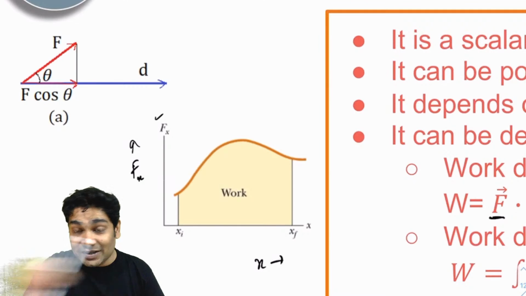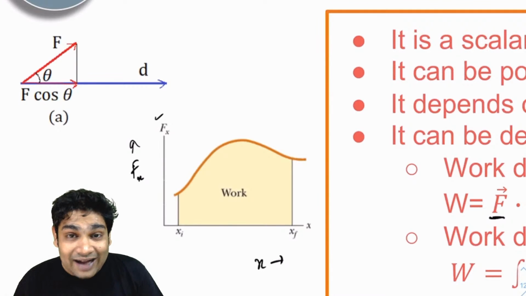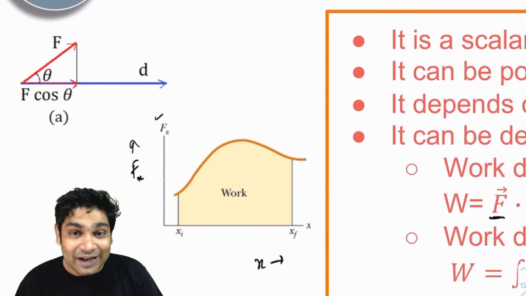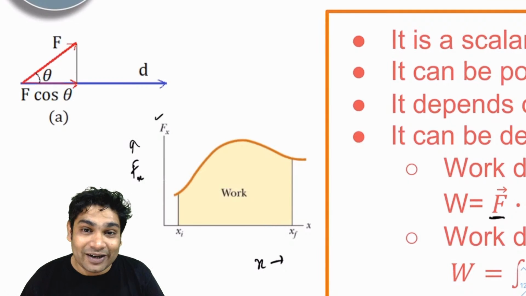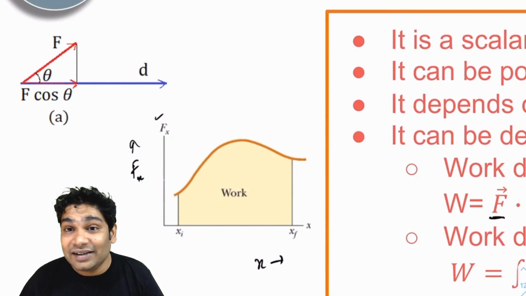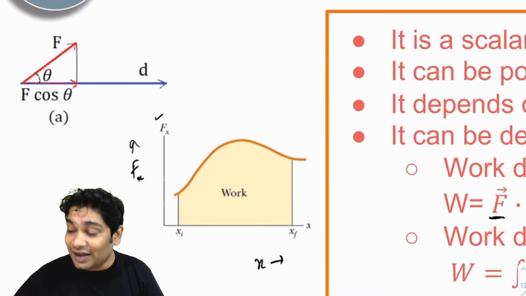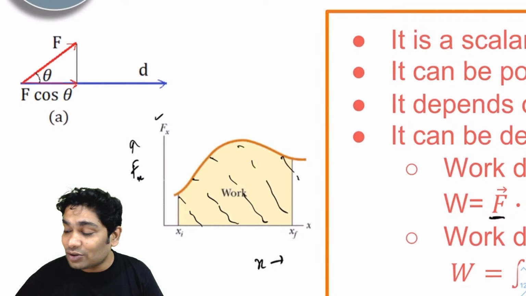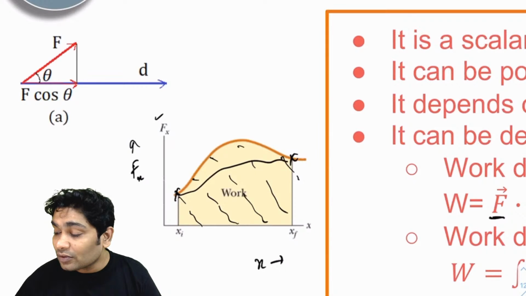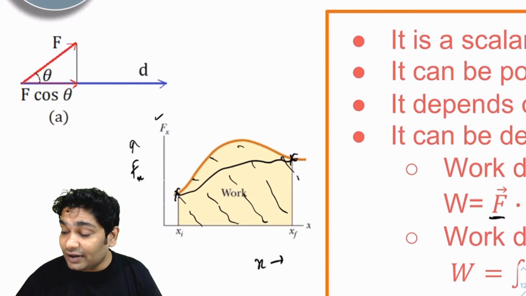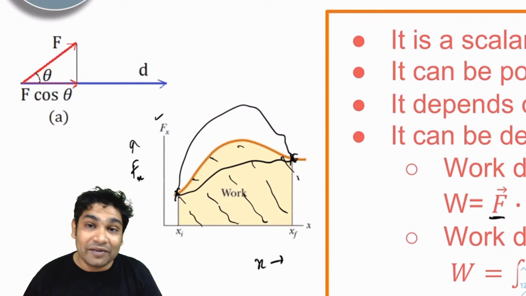Let's say your displacement is happening along x and the component of F in the x direction is F_x, because that is what you'll get as your dot product. In that case, the work by a variable force is the area under this graph, and of course this will depend on the path. Even if the initial position and the final position are the same, suppose the body displaced like this or the force varied differently, obviously the answer comes out to be different.